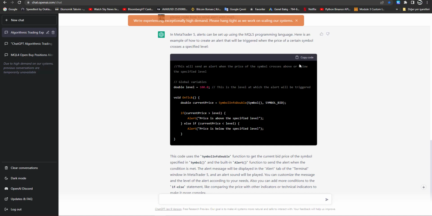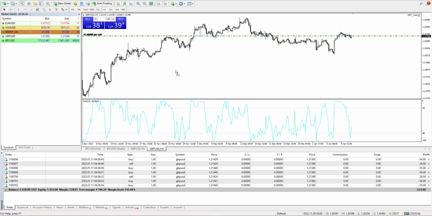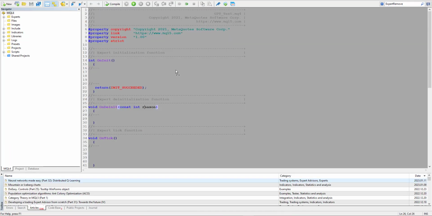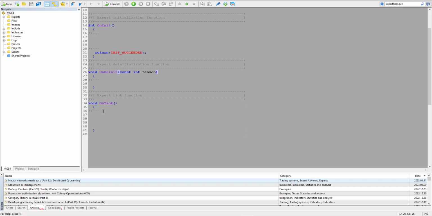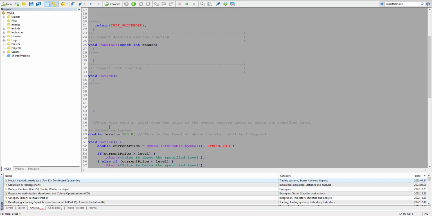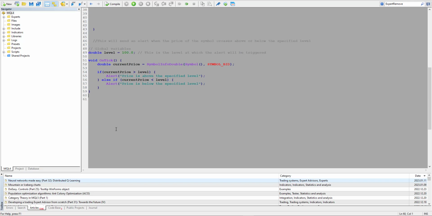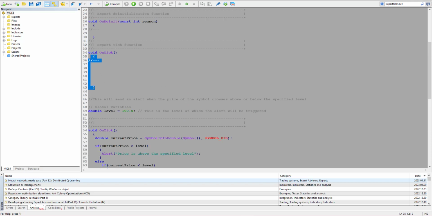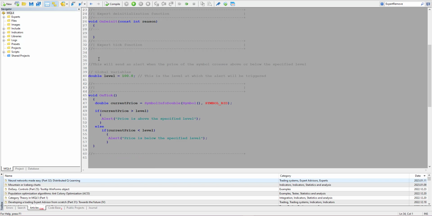Okay, I will get the whole code and open the Metatrader 4 platform. I will move to the MQL4 part here. Okay, there are two OnTick functions, so I will delete the one that we had. The level is 100.